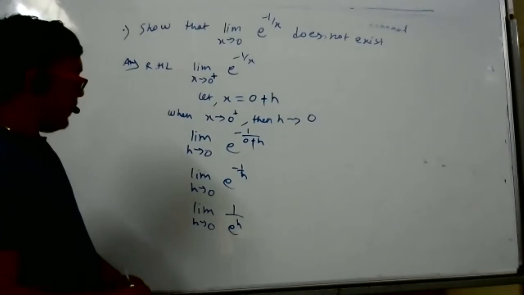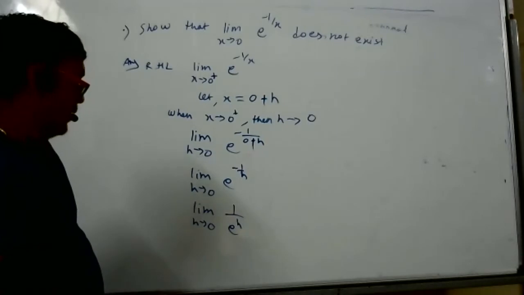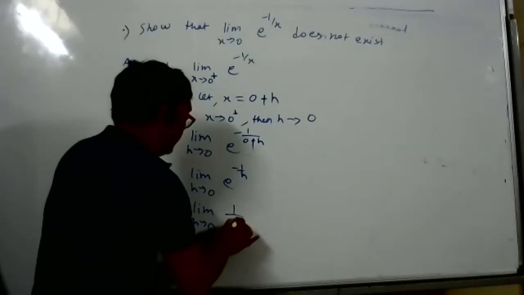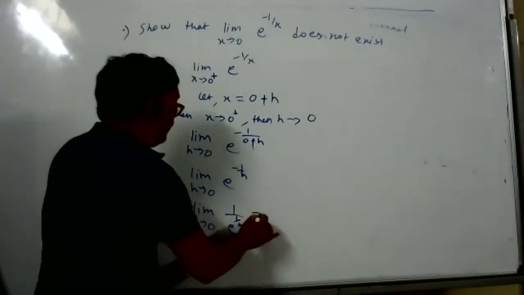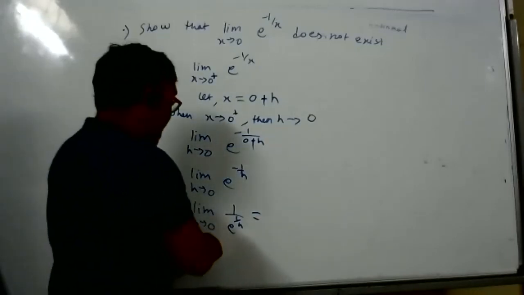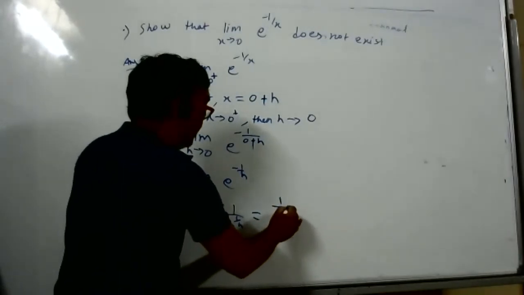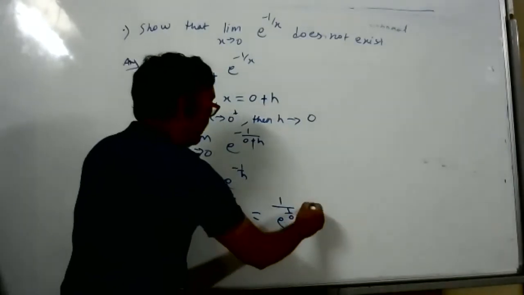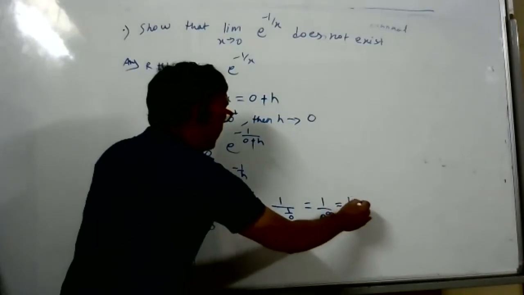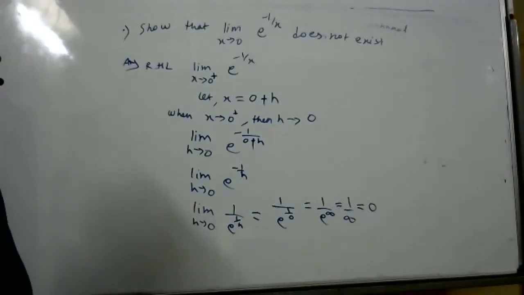Yes, I can write e to power minus 1 by h as 1 by e to power 1 by h. When the number goes from numerator to denominator, the sign of the power changes. Now put h equal to 0. So we get 1 by e to power 1 by 0, which means 1 by e to power infinity, that is 1 by infinity. What is 1 by infinity? 0. Didn't understand?